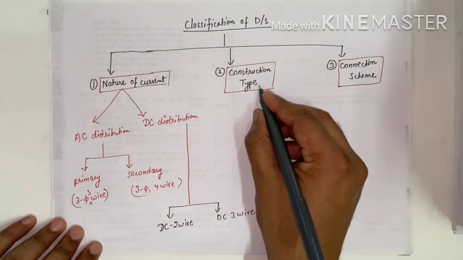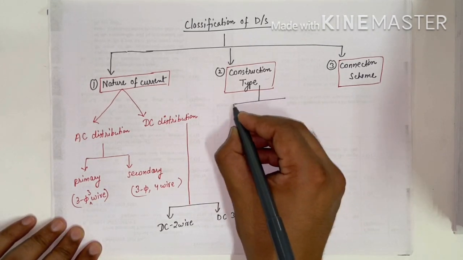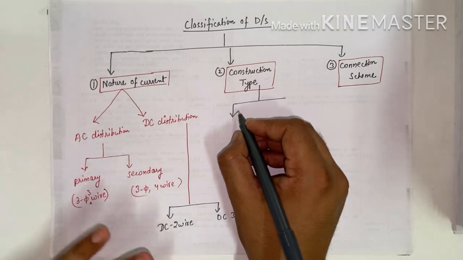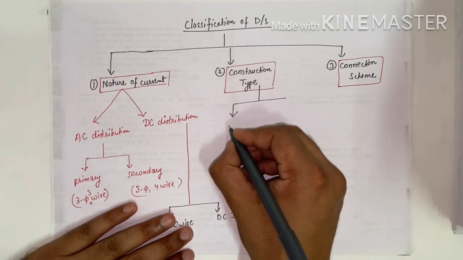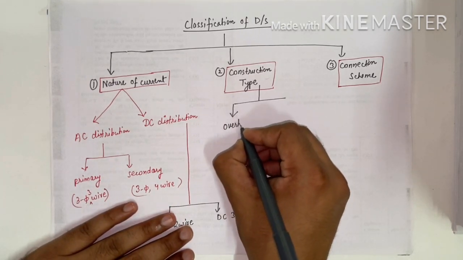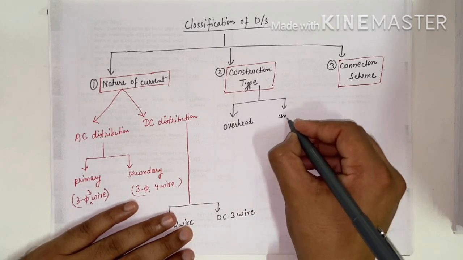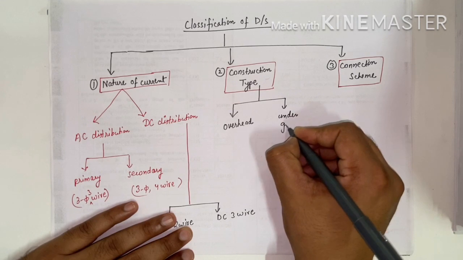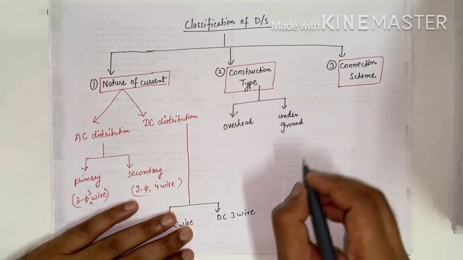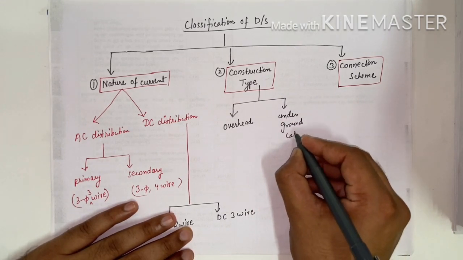Now on the basis of construction, the distribution systems are classified in two categories, that is overhead distribution system and underground cables. These are the two classifications of construction type.